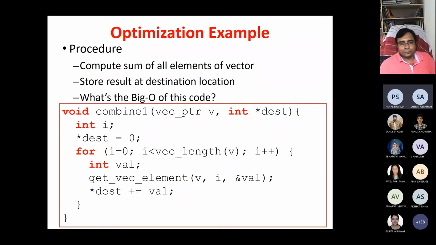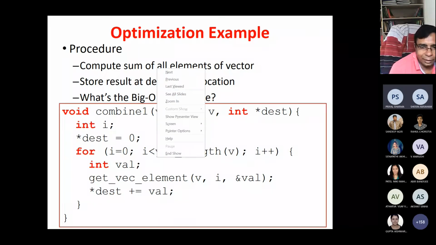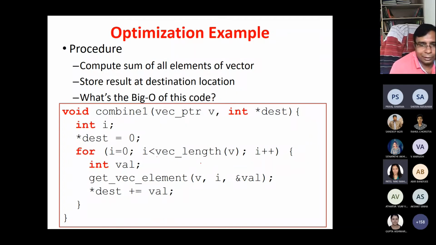Sir, we can add directly to the destination inside the function. Instead of using get vec element, we can use add vec element, which adds to the pointer provided, so we can supply dest directly. We can also move val out of the for loop. Sir, we are also computing the length of the vector after every iteration, so we can take it out. This can be taken out. So this is the first thing.